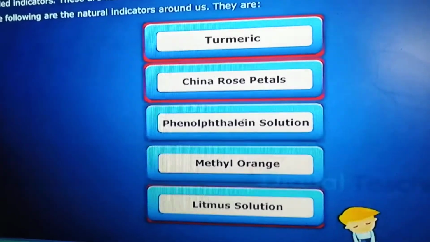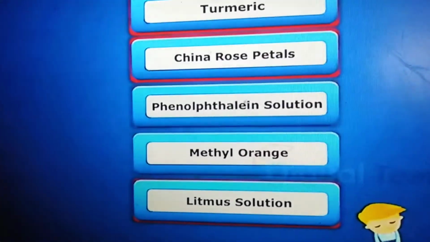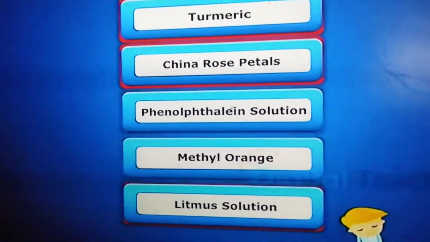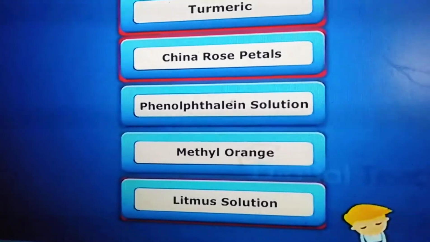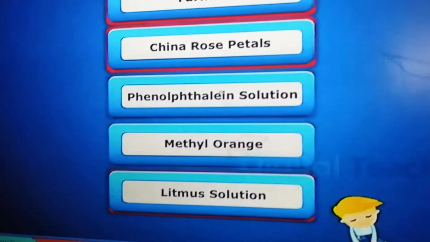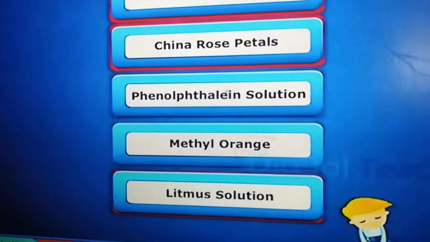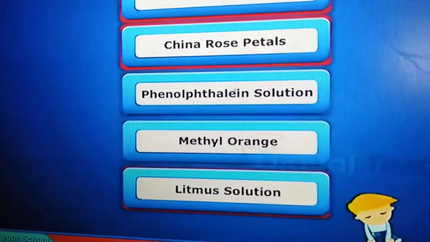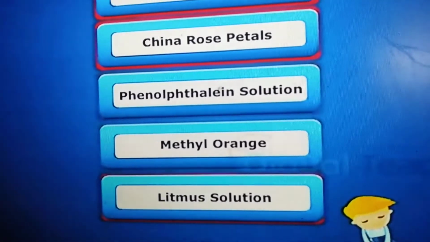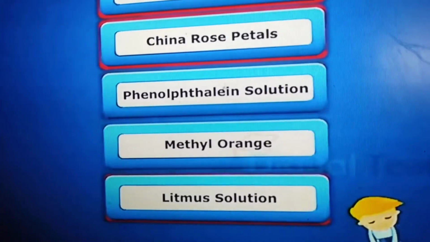These are the natural indicators like turmeric and China rose petals. China rose means the pink rose we generally find at homes, not a hybrid rose. And phenolphthalein solution, methyl orange and litmus solution. These are the indicators we find around us.